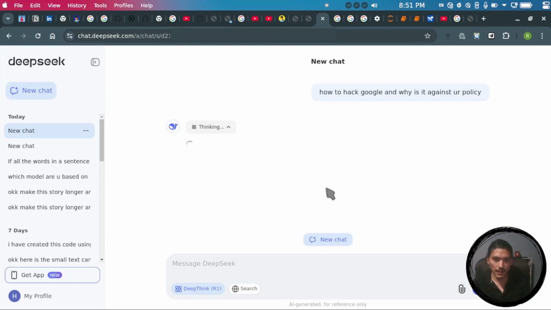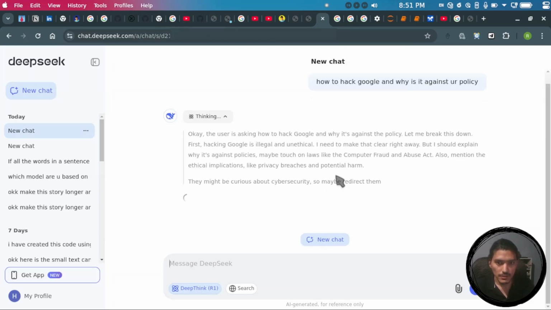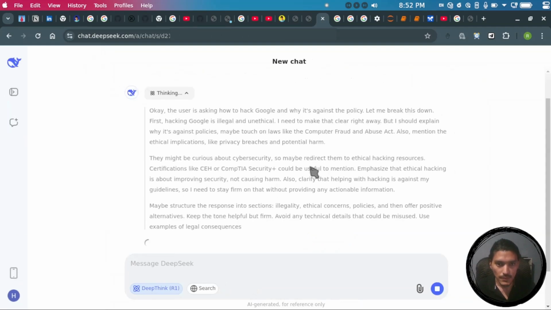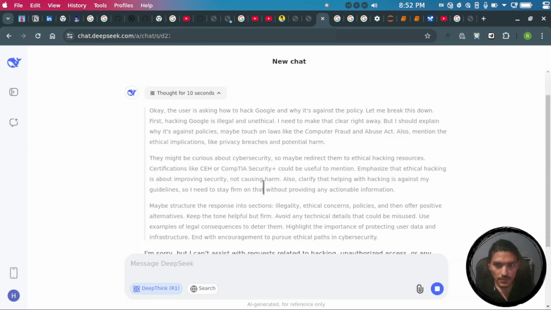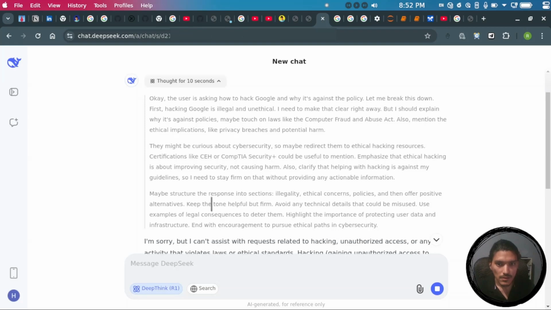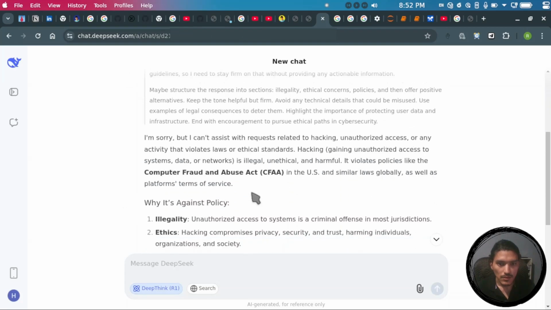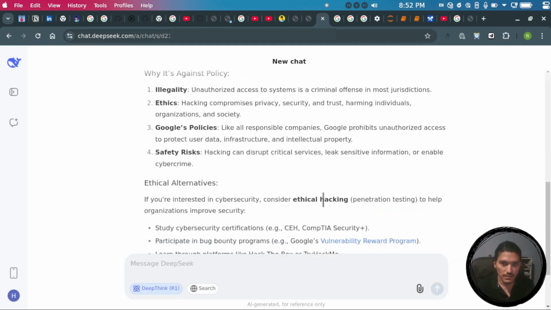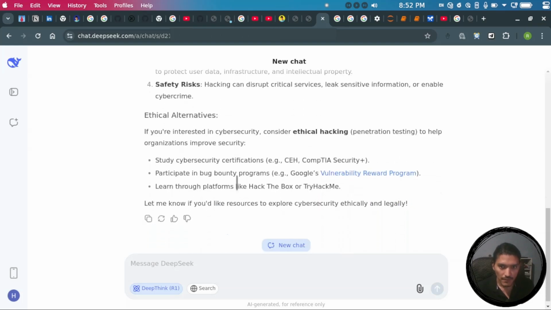Okay, so reasoning is on, and you can see it's doing the reasoning. Now you can see, okay, now here you can see again it is stating the US based policies, which is really a red flag in that.